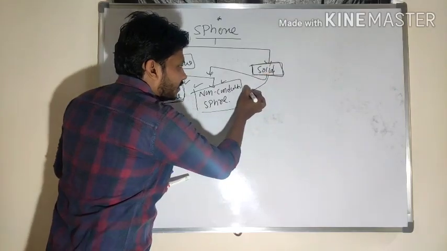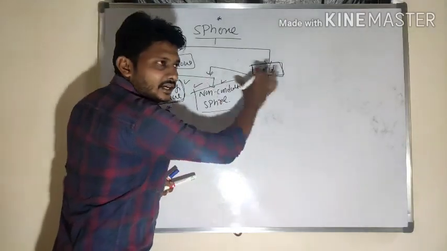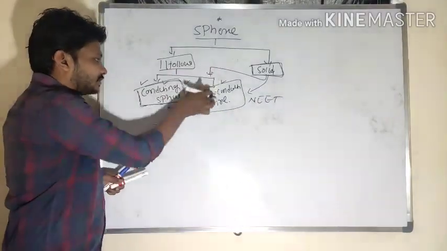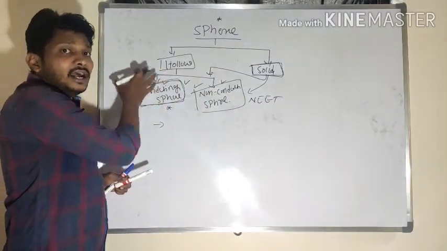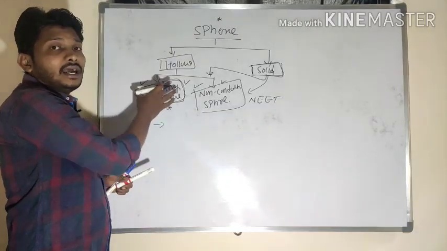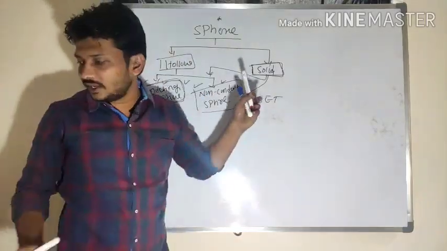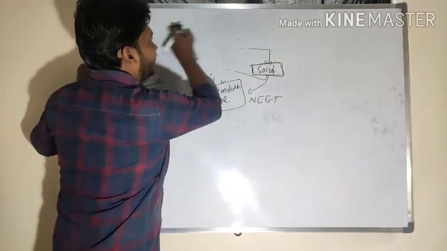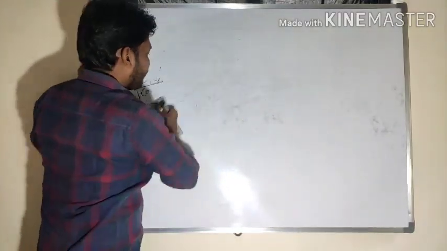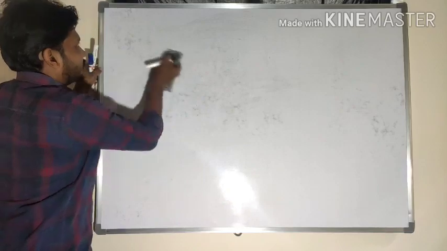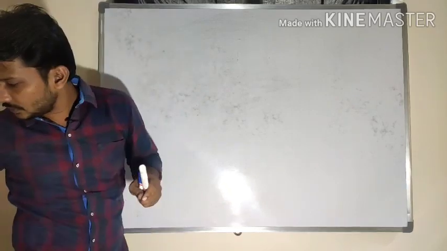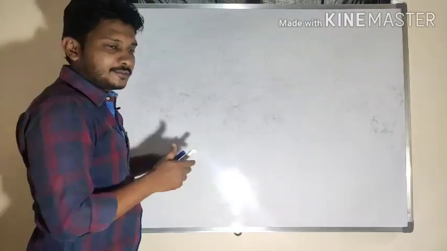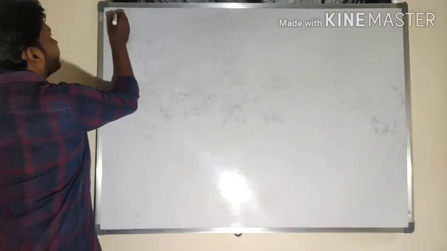For the solid sphere, the non-conducting sphere has a different value, and this is the NEET application. The remaining things are the theoretical part, and this derivation they may ask for 5 marks in our theory examination. So first we'll derive the expression for electric field strength due to a hollow conducting sphere. Derive an expression for electric field due to a conducting sphere.